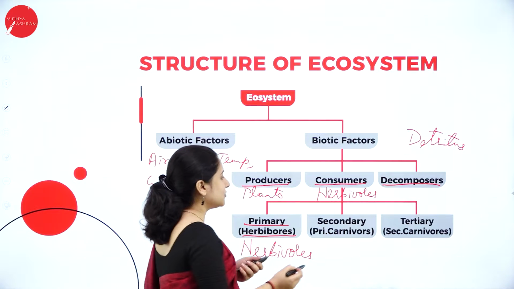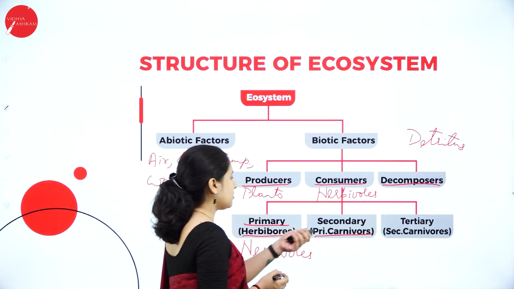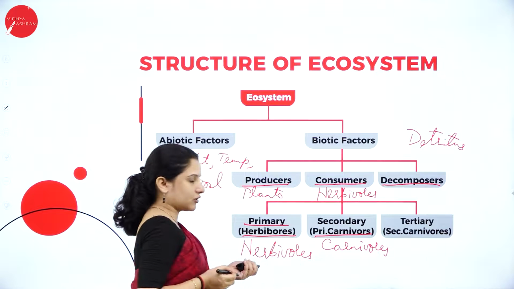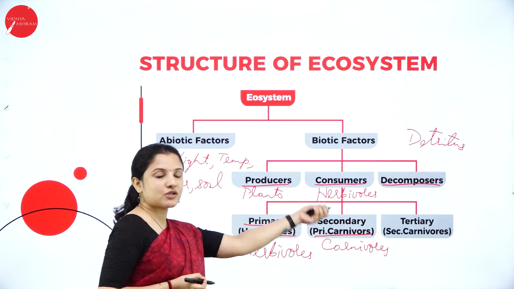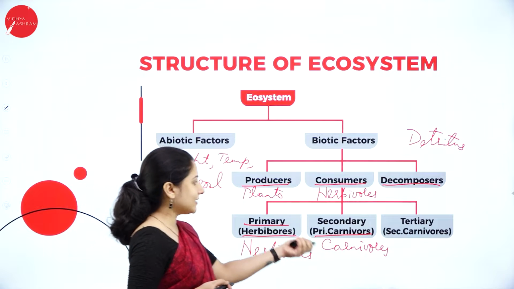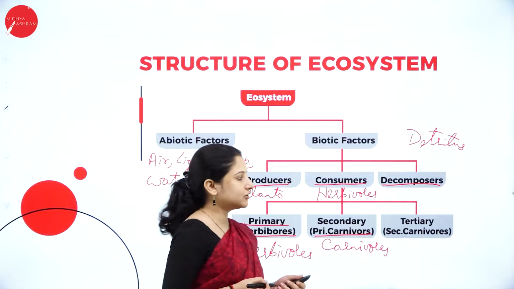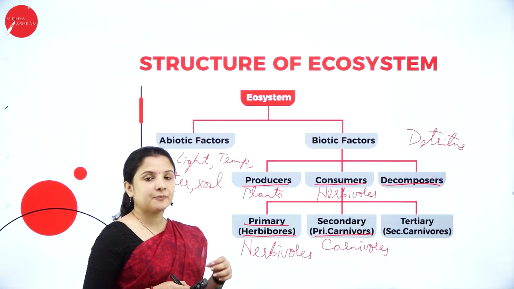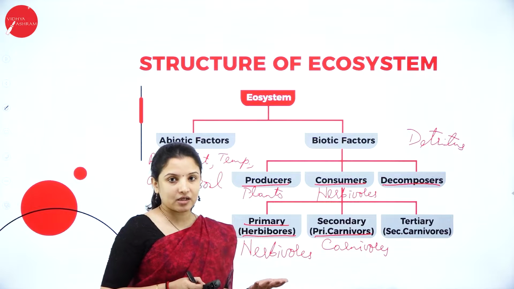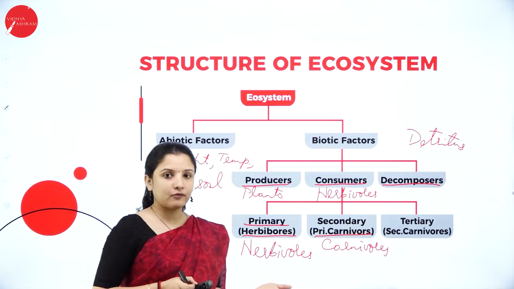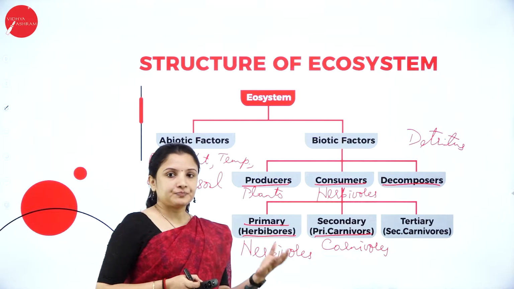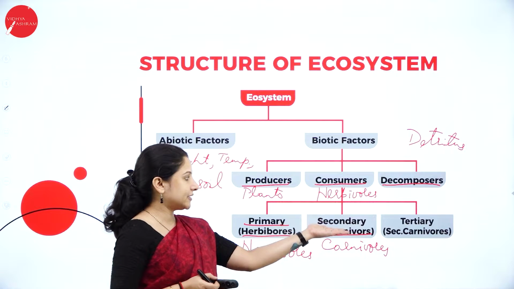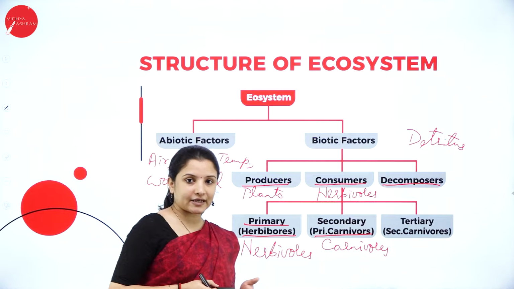The secondary consumers are nothing but the primary carnivores. So the carnivores are the ones which actually feed on the herbivores. And next, again in consumers, we have the tertiary consumers, or the secondary carnivores. Say for example, man can come under the secondary carnivore because he is an omnivore as well. He feeds on the green plants as well as on meat, right? So therefore man is one of the best examples for tertiary consumers or secondary carnivores.